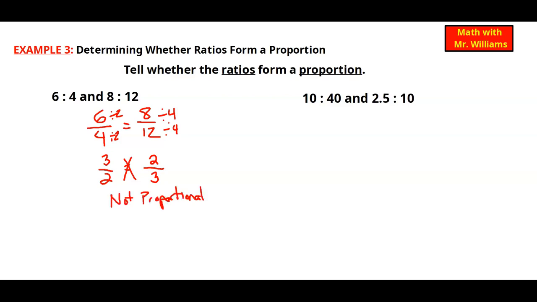All right, on to the second one, we have 10 to 40 and 2.5 to 10. So let's go ahead and write those down. Now I want to simplify 10 over 40. I'm going to divide both by 10. 10 divided by 10 is 1, and 40 divided by 10 is 4.